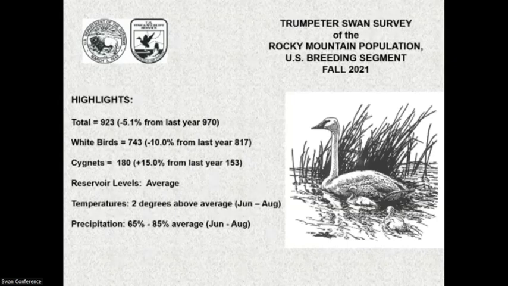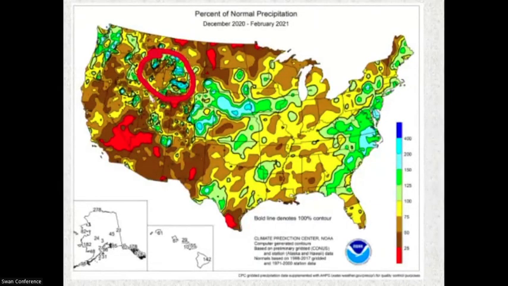Reservoir levels in the area were about average. Temperatures were 2 degrees above average, and precipitation was just below average during this time frame. Part of the reason we look at precipitation and water is that we know the success of swan production is highly correlated with precipitation events. So we look at 3 general timeframes for precipitation level.